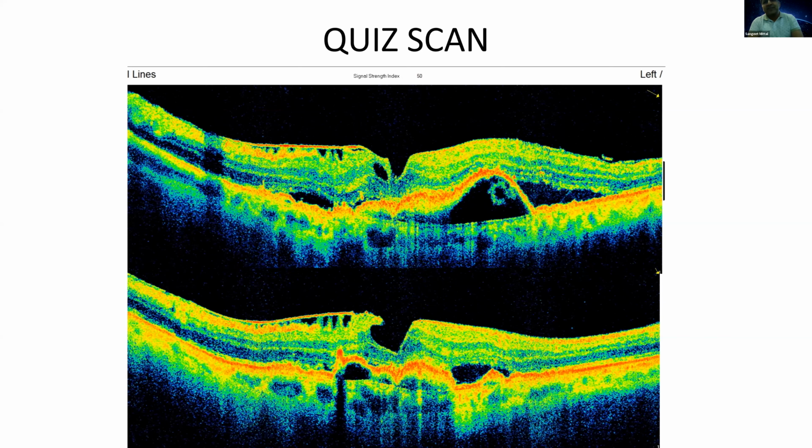Thank you, Dr. Sangeet. I think it was a beautiful presentation, and the way you anatomically described all the different zones and the clinical abnormalities associated with it. I think the slides were very nice. And just like you, we have been taught when we do fundus fluorescein angiography, we have to tell about the different stages, the venous phase, the arterial phase, arteriovenous, just like that. In OCT also, you have to go zone by zone, and then you will not miss anything at all, because you will be covering all the zones, all the layers, and that will make your comments very complete. So thank you, Dr. Sangeet.